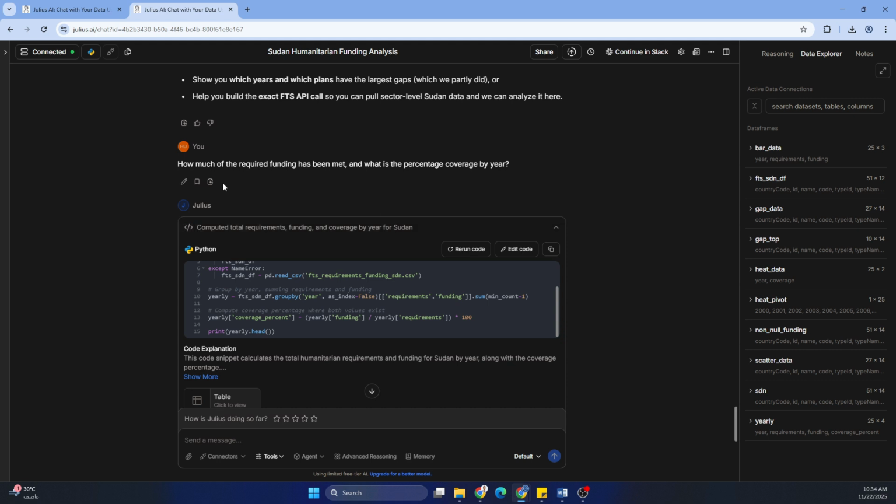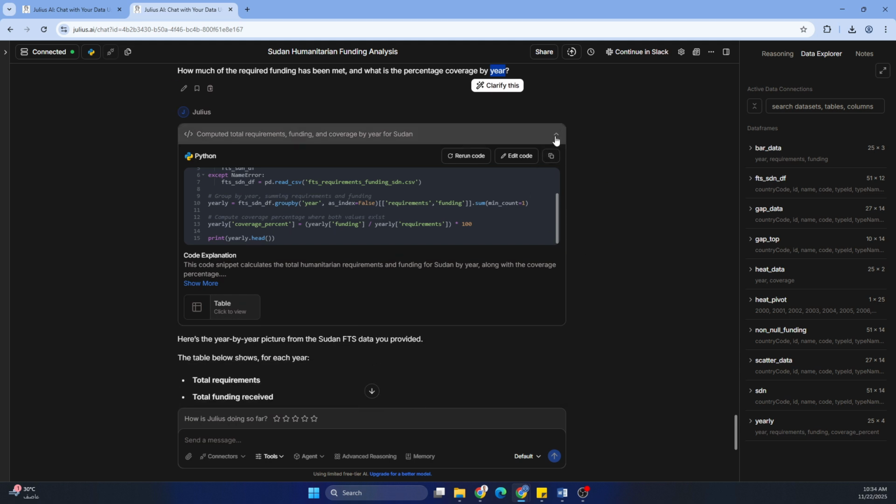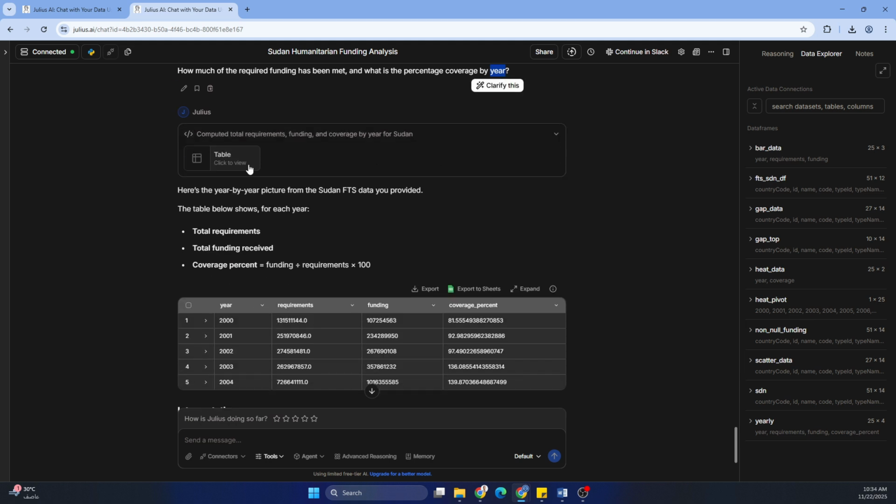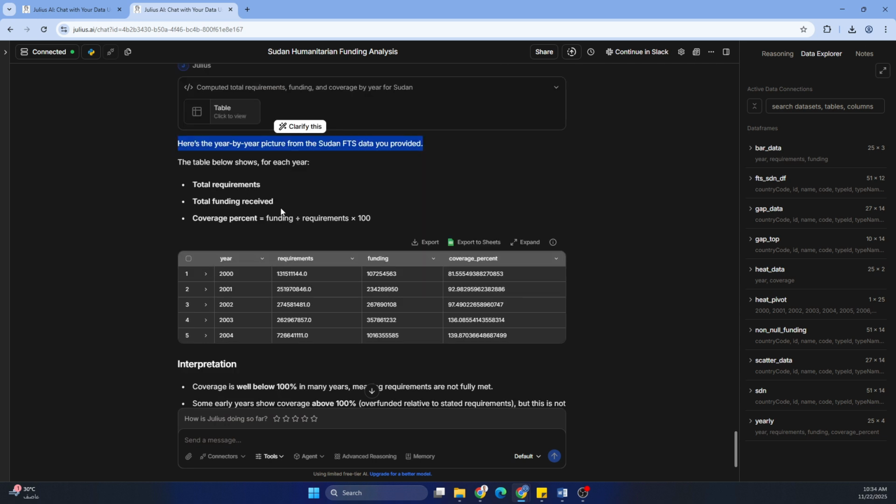So you see, the question was simple. How much of the required funding has been met, and what is the percentage coverage by year instead of a sector? Now, Julius started working on it. It has written the Python code for total requirements, total funding received, and the coverage percentage.